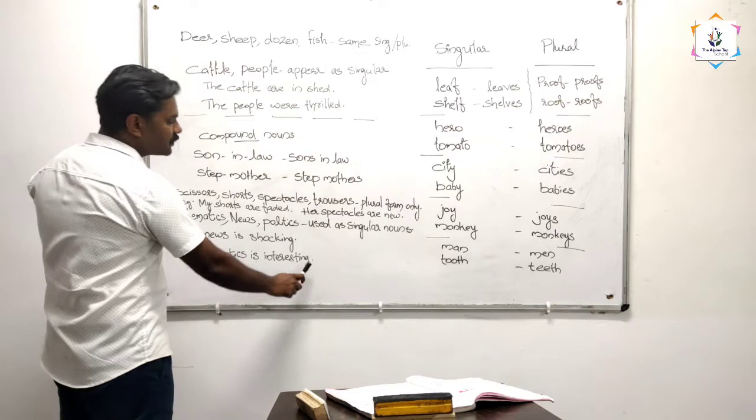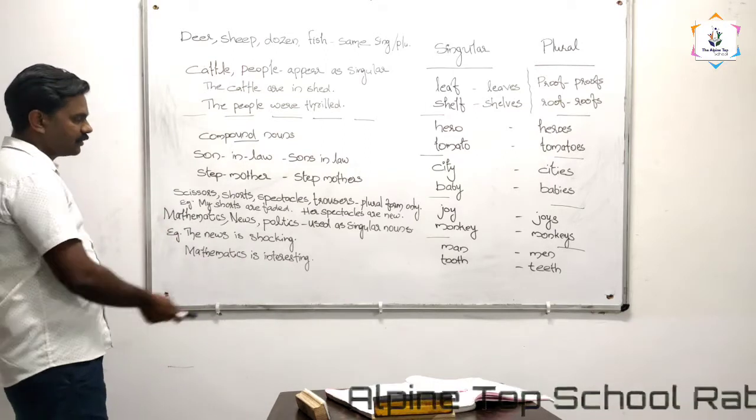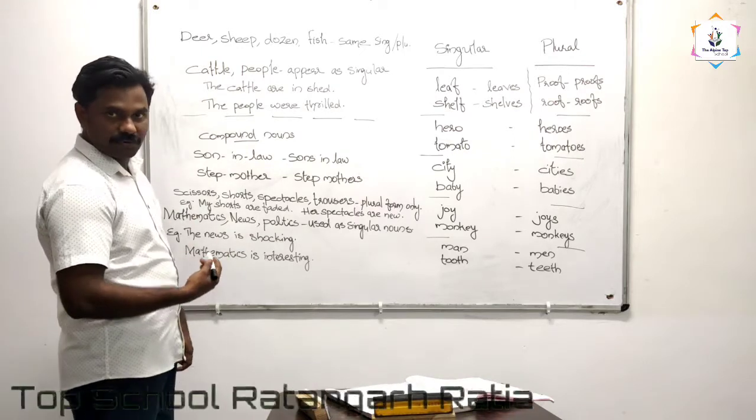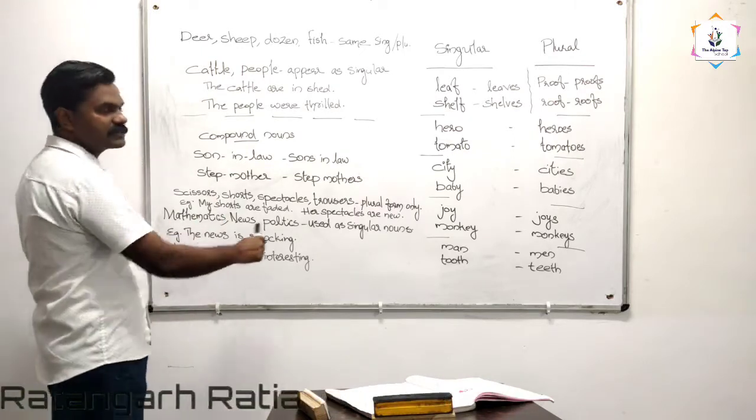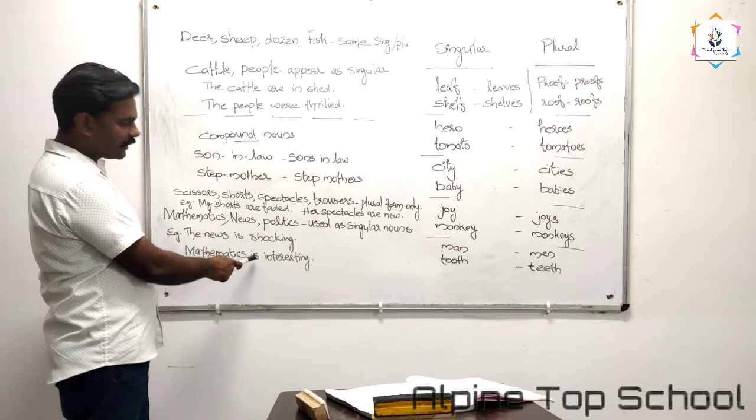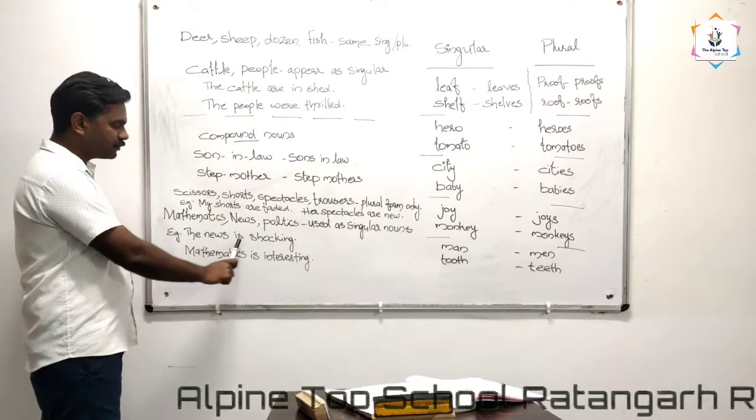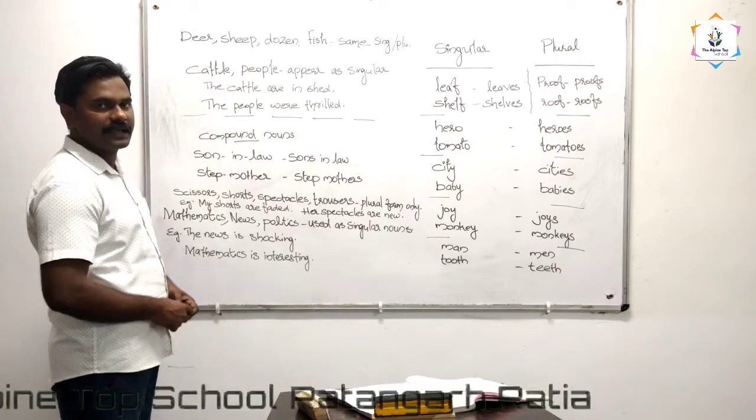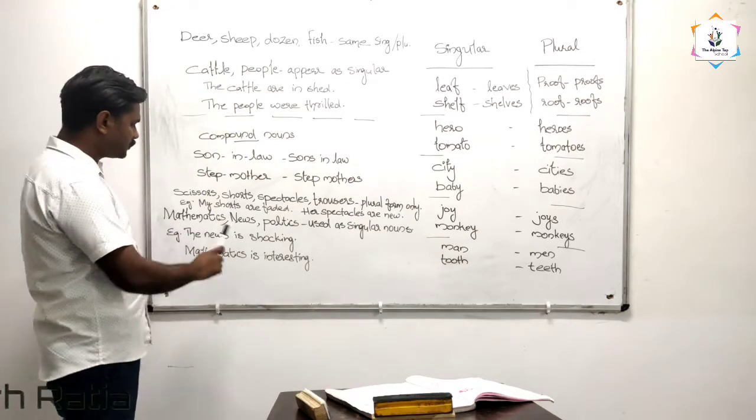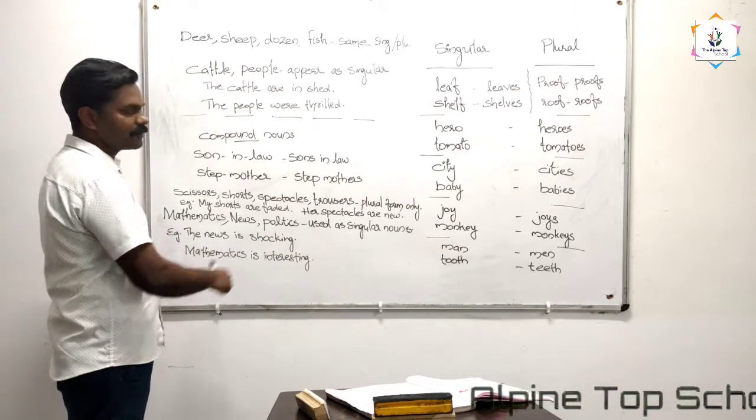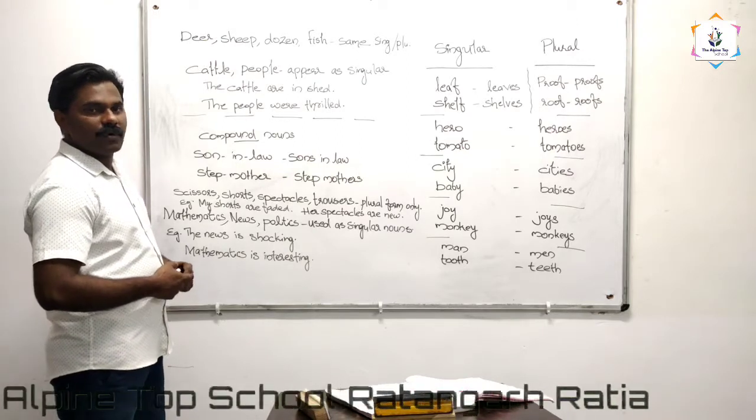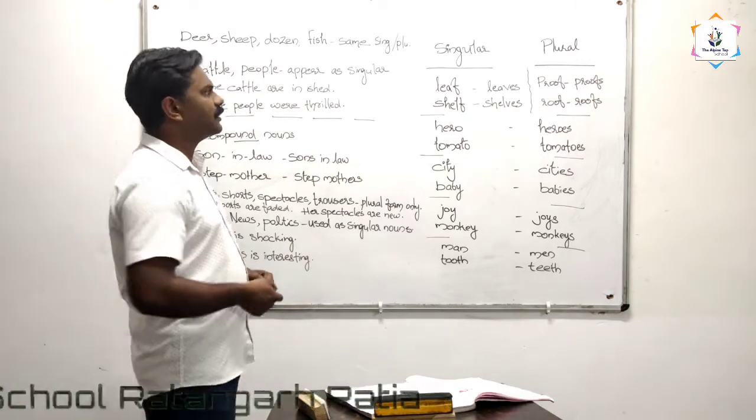And mathematics is interesting. The S is the last letter, and that's why it appears plural, but it is used only as a singular noun. That's why we use is as the verb in both cases. Is it clear? The news is shocking. If you say the news are shocking, that is a wrong sentence. And mathematics are interesting, we cannot write like that, because news, mathematics, politics, these nouns have only the singular form.